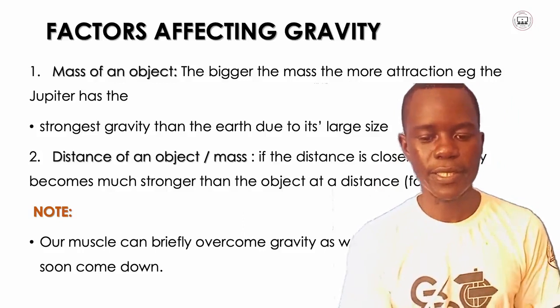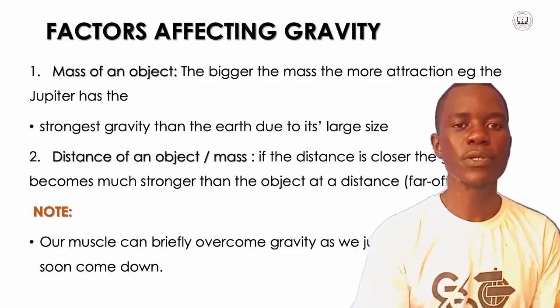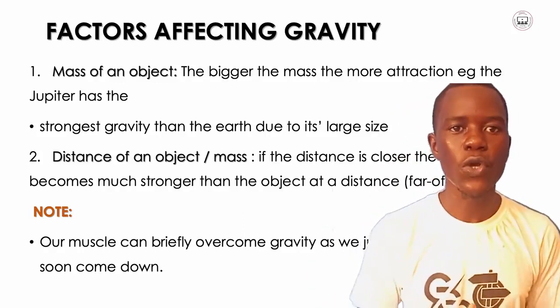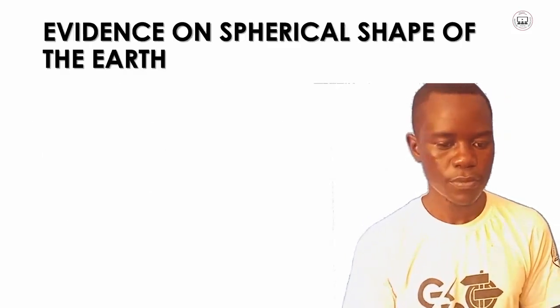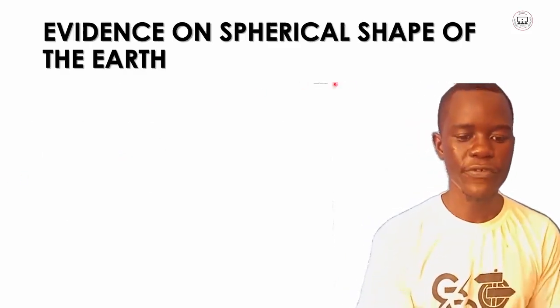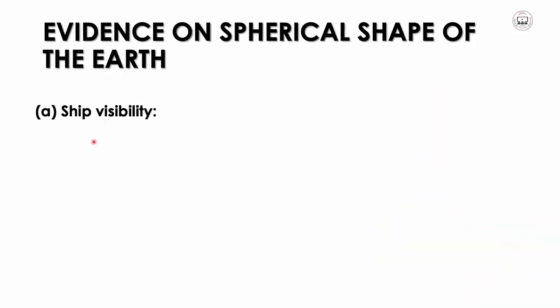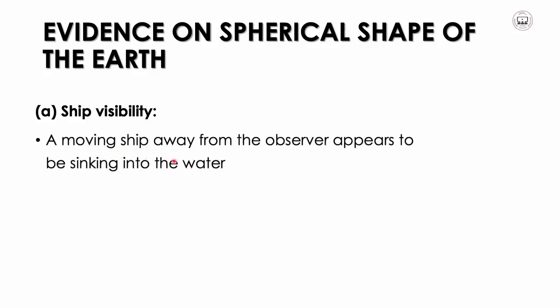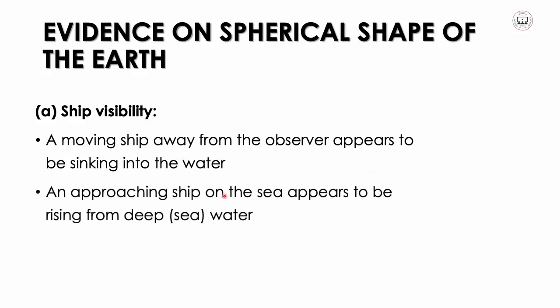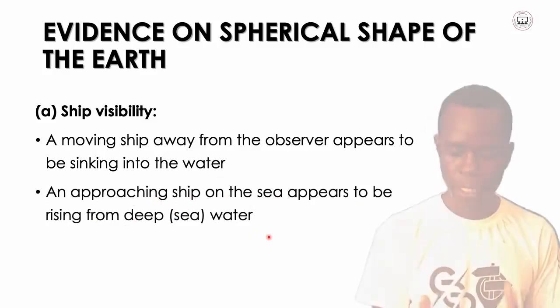So let's see some of the evidence which supports that the Earth is spherical in shape. Evidence of the spherical shape of the Earth. Number one, the first evidence is ship visibility. A ship moving away from the observer appears to be sinking into the water. An approaching ship on the sea appears to be rising from the depth of the water. So this is the opposite way.